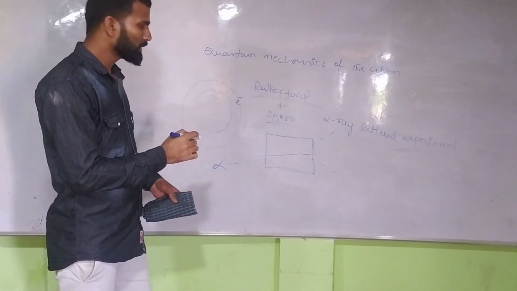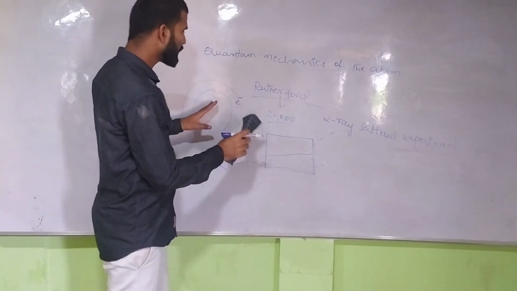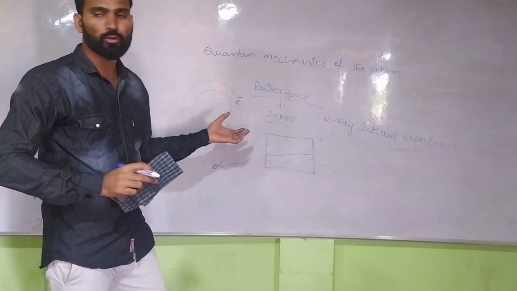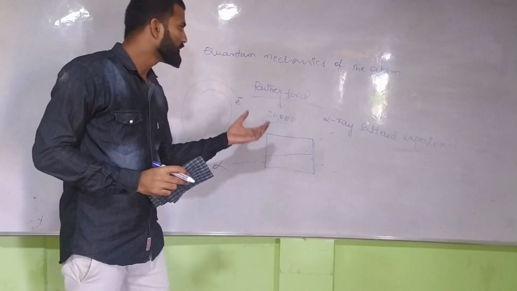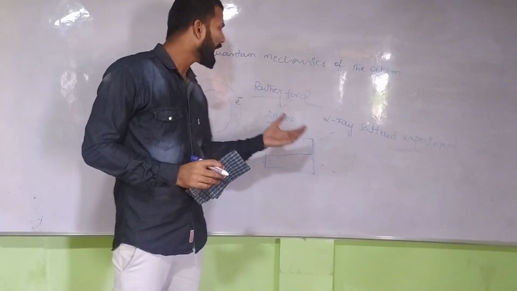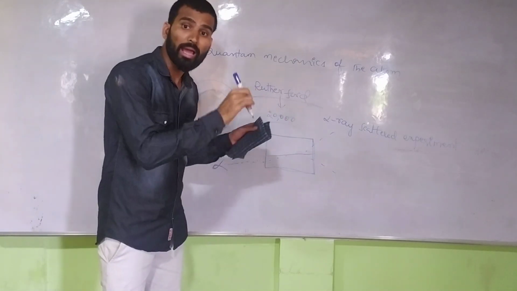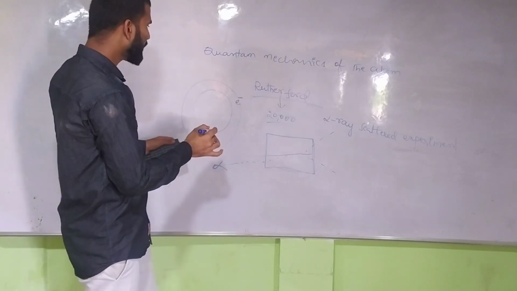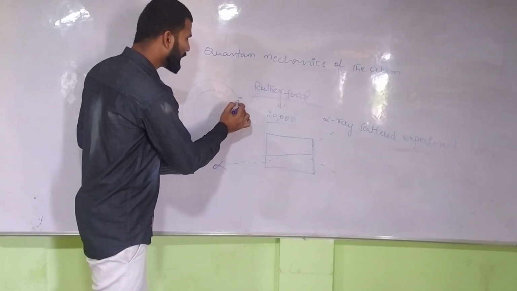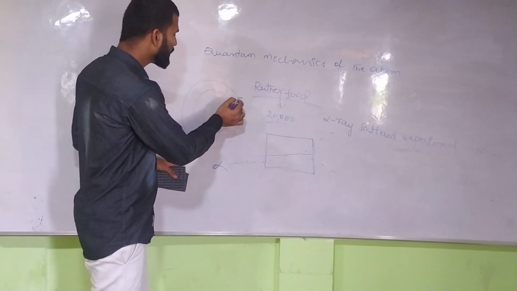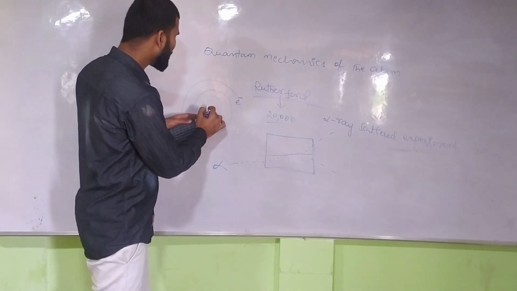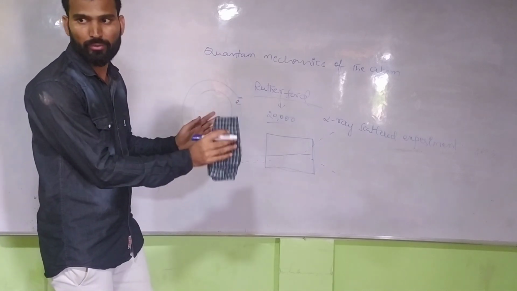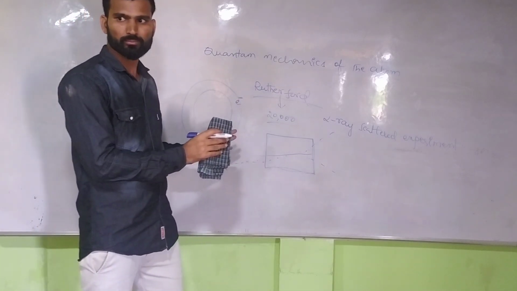So what is the difference? We can see here the J.J. Thomson model and the Rutherford model. In the J.J. Thomson model, the electrons are embedded in the atom. But in Rutherford's model, the electrons are rotating around the atom. This is the main difference you can observe here.